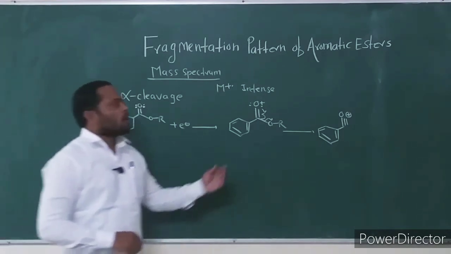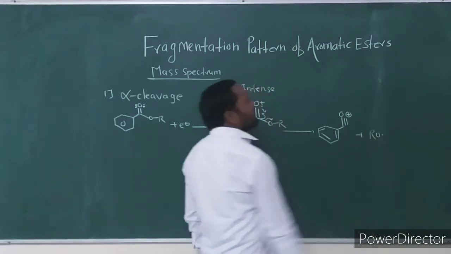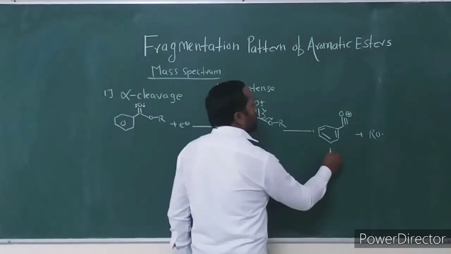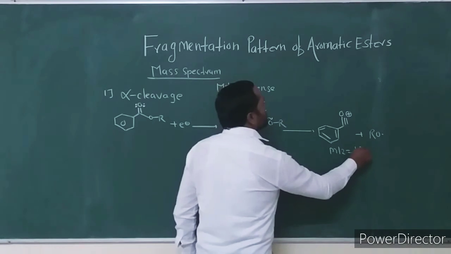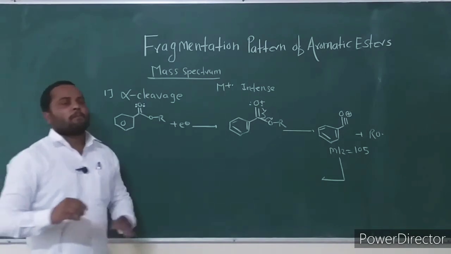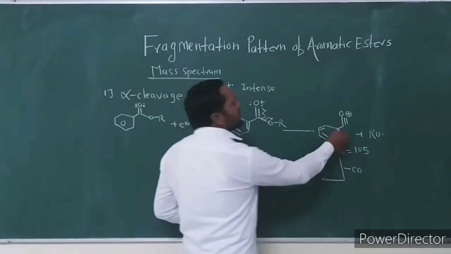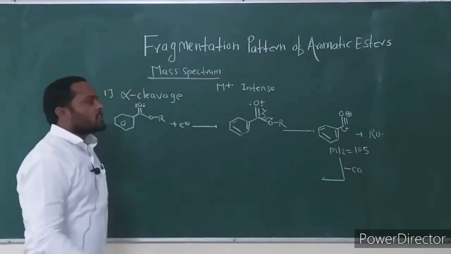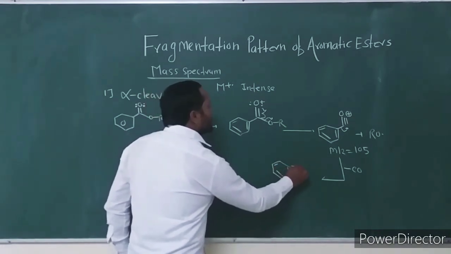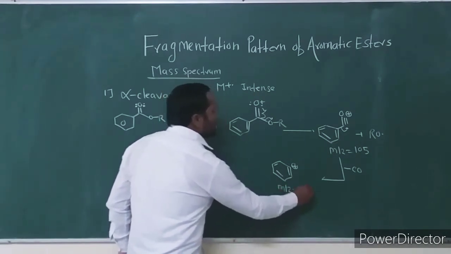The loss of the alkoxy group as a radical by alpha cleavage gives the phenylacyl ion. This fragment ion is generally formed at mass to charge ratio 105. In secondary fragmentation, this phenylacyl ion undergoes loss of carbon monoxide, and there is formation of the phenyl cation at mass to charge ratio 77.